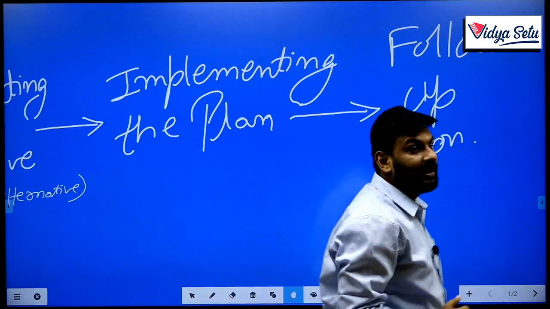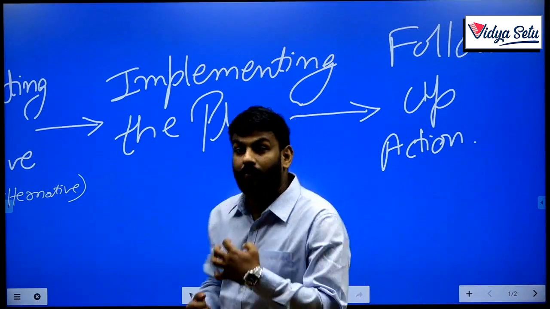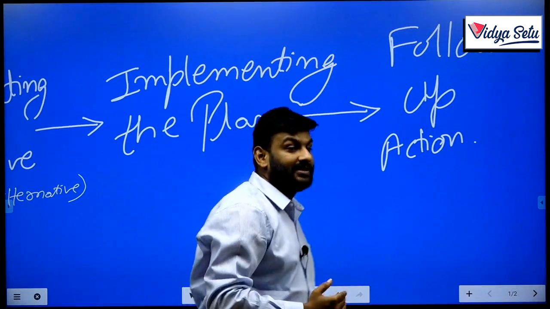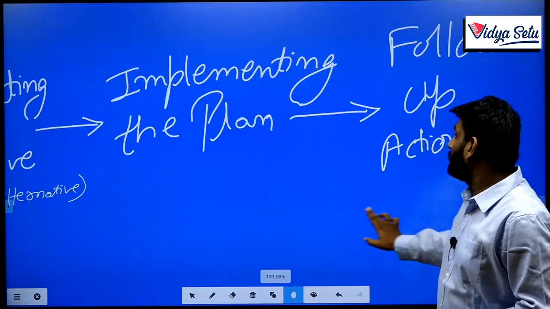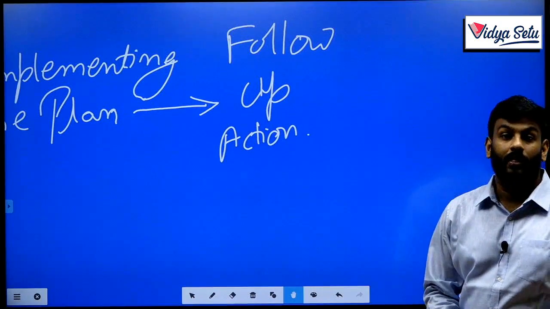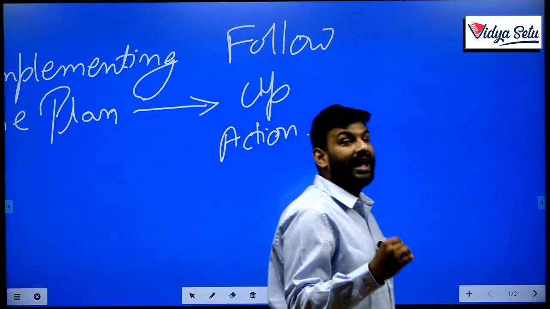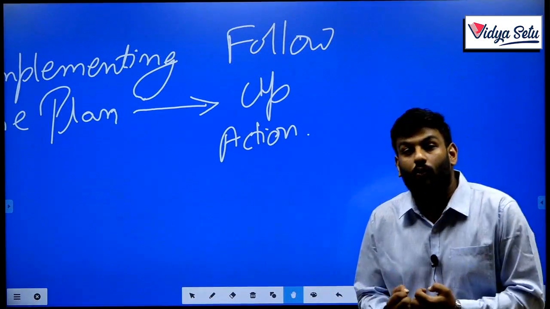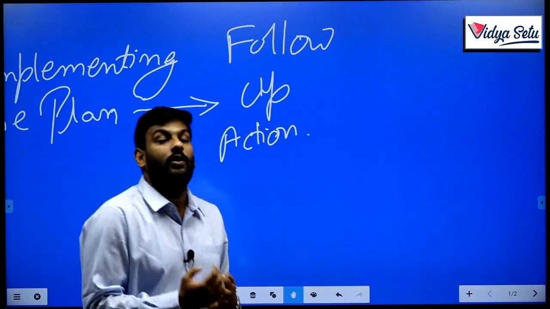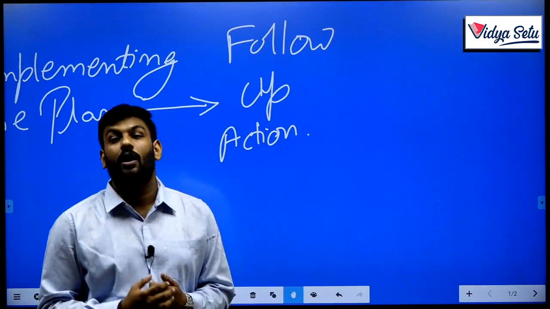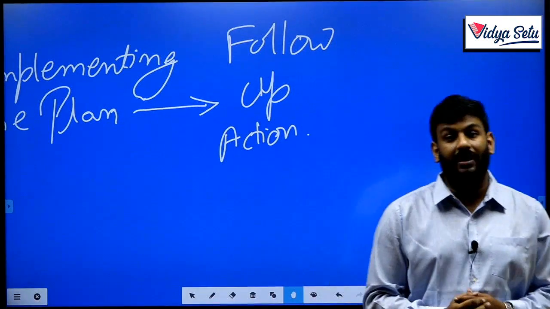But while implementing, you need to check whether your plan is working properly or not, whether your targets are achieved or not, and whether the work is done according to you or not. So you need a follow-up action, as in your implemented plan is monitored and controlled as and where required, so that things happen and targets are achieved on time, and the task is done in the manner you require. Clear, my friends? What is the planning process?